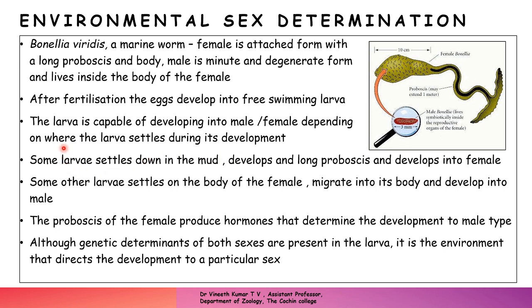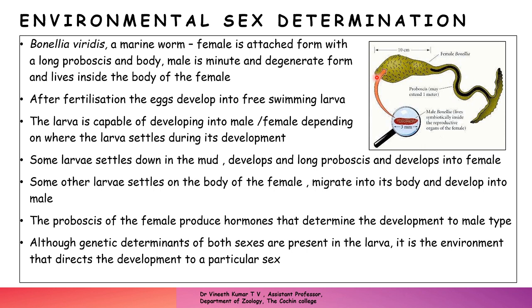After the free swimming stage, the larvae start to settle at the bottom. Those larvae which settle on a free ocean floor, that means on a rock surface or any substrate on the sea floor, develop a proboscis and become female.